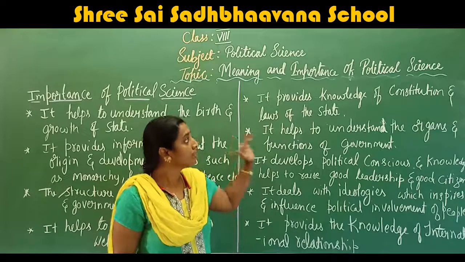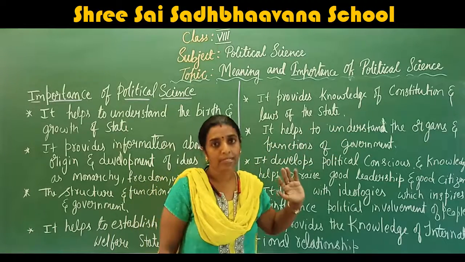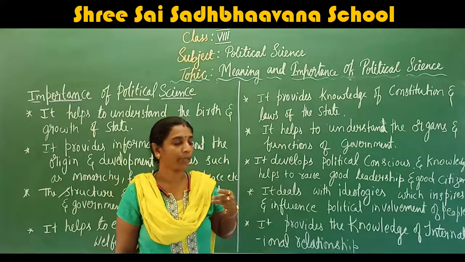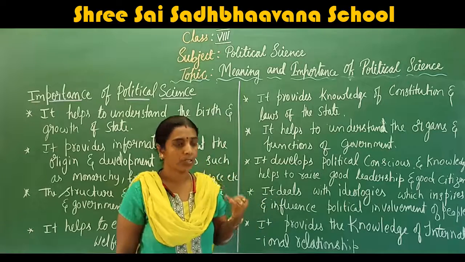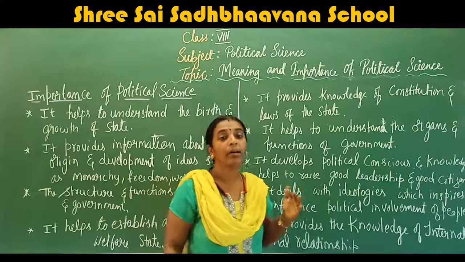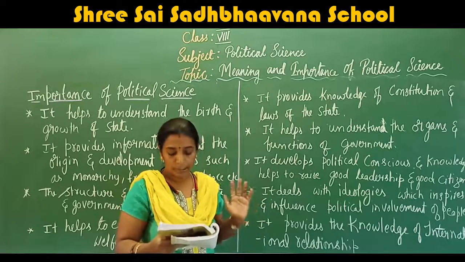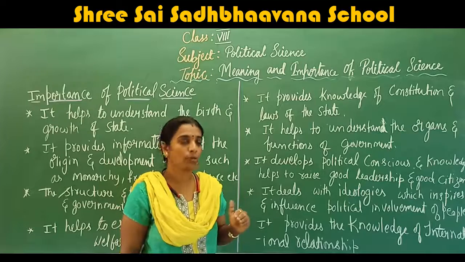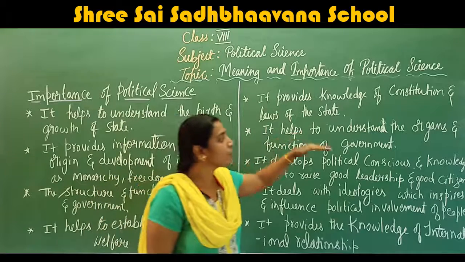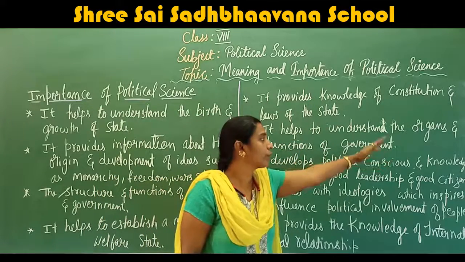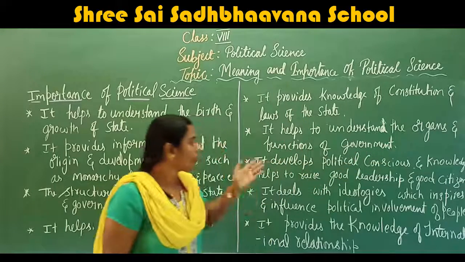Once again, children, political science helps to understand the organs and functions of government. The three important organs of government are the legislative, the executive, and the judiciary. The legislative forms the law, the executive executes the formed law, and the judiciary deals with justice. So political science helps to understand the three organs of government and also the functions of these three organs. I hope you understood this point.